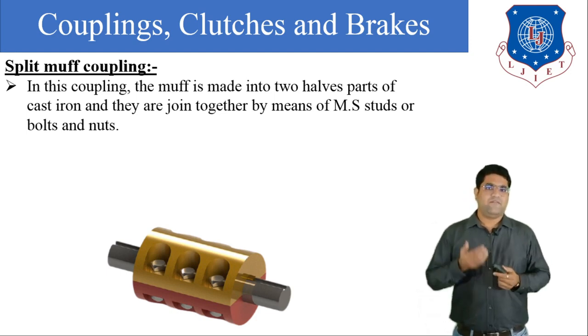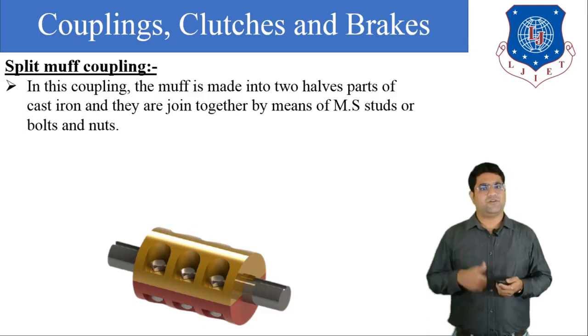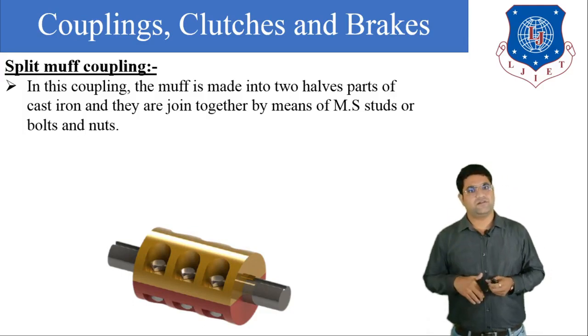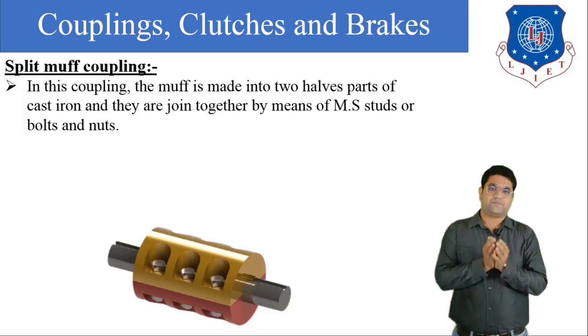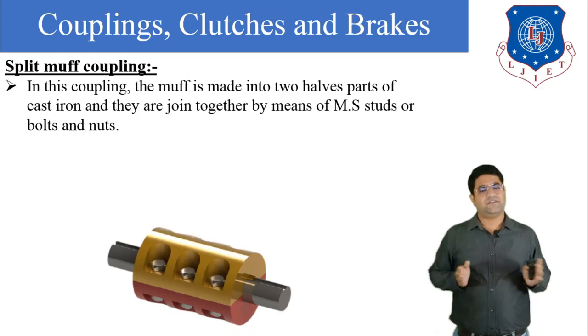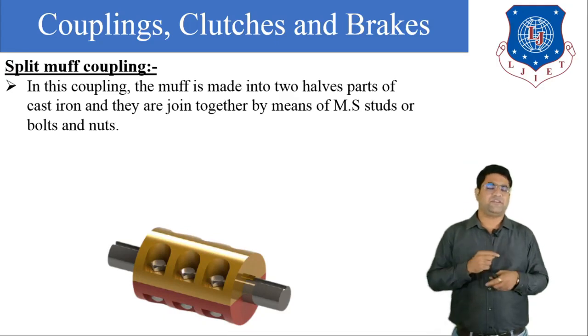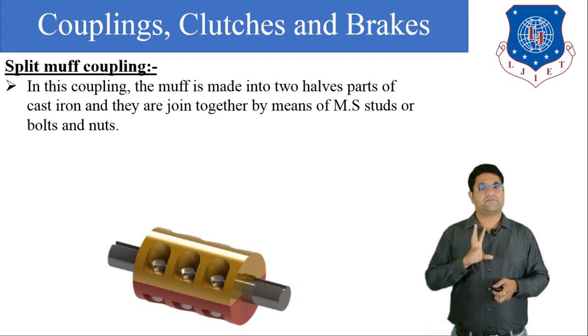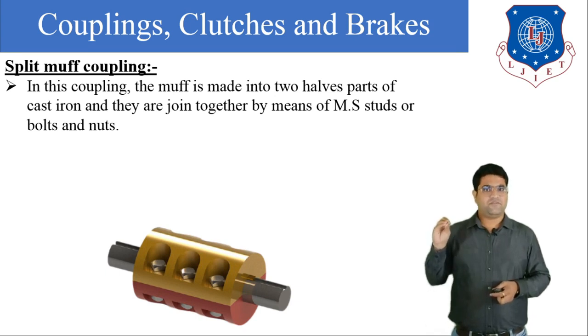Whenever any kind of problem or failure occurs, we have to disengage the driving shaft and the driven shaft.